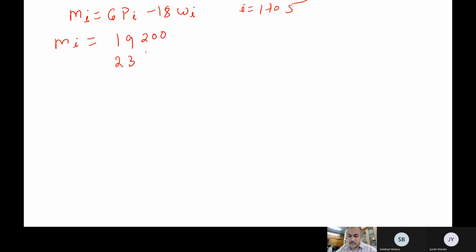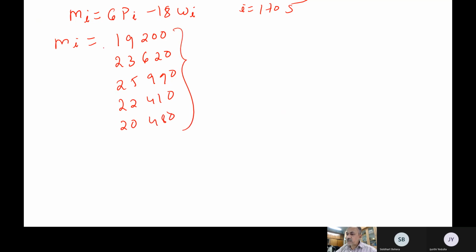What I will do is substitute here Mi equals 6 times Pi minus 18 times Wi, where i runs from 1 to 5. So my bending moment values, substituting all 5 samples, I will get 19,200, 23,620, 25,990, then 22,410, and then 20,480. So these are my set. Numerically I have estimated these bending moments.